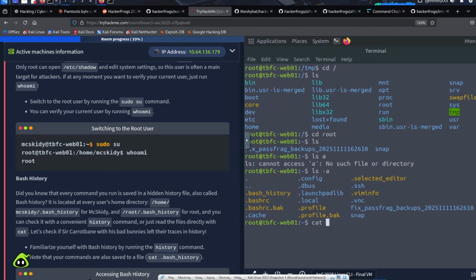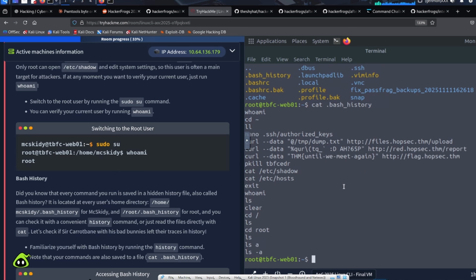All right, so we can just read this .bash history file like any other file with the cat command. And we see here that there is a flag. The flag we're looking for next is this one over here, THM until we meet again. We also see all the other commands that were run from this root account as well, including all of the other commands that we just ran over here. Sometimes when you're doing CTF exercises, these kind of history files are very good places to look when you're looking for sensitive information.